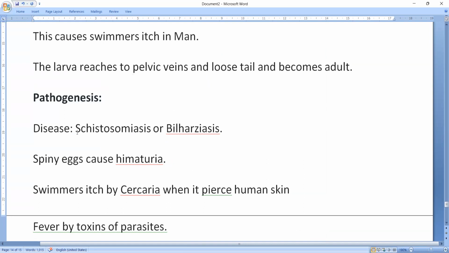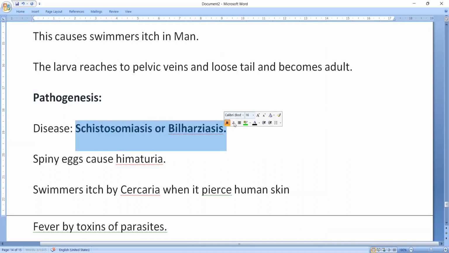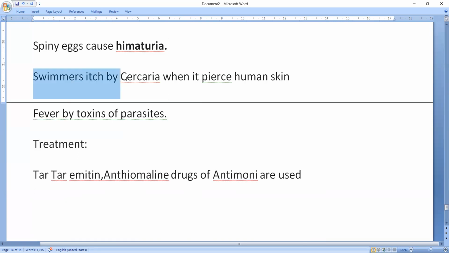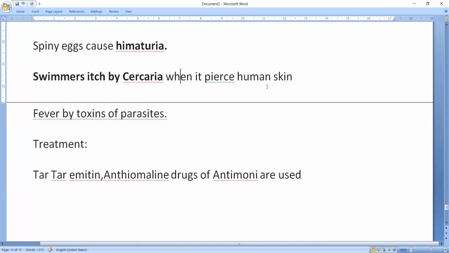That is the life cycle and pathogenesis. It causes a disease called schistosomiasis or bilharziasis. The spiny eggs which are present in the human being in the urethra region cause hematuria. They leak the blood from the capillary, so that causes hematuria, that means the urine contains the blood. Swimmer's itch is caused by cercarial larva when it pierces human skin, and fever is caused by the toxins of parasites when they are present in the body.